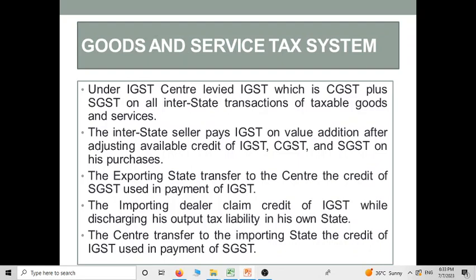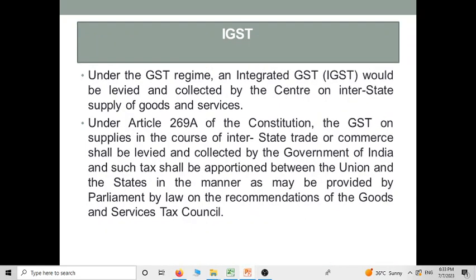The exporting state will transfer to the center the credit of SGST used in the payment of IGST. The importing dealer claims credit of IGST while discharging his output tax liability in his own state. The center transfers to the importing state the credit of IGST used in the payment of the SGST.